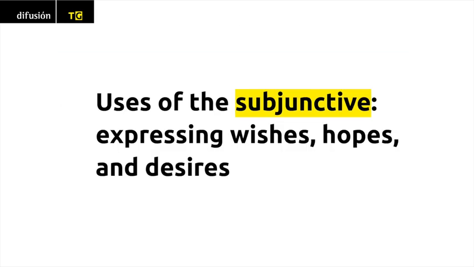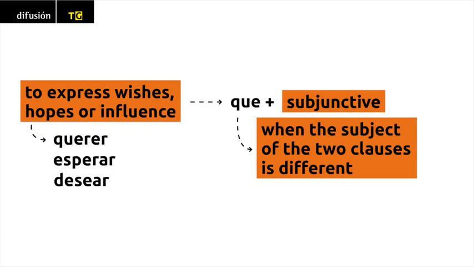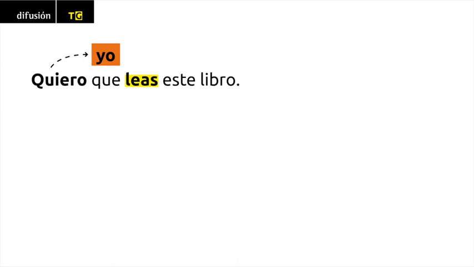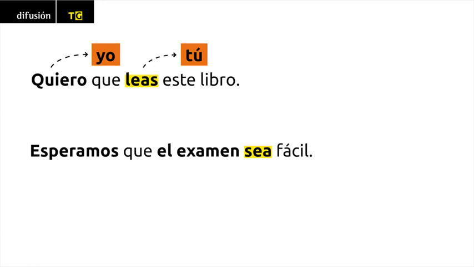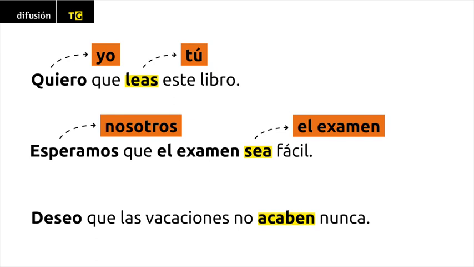Uses of the subjunctive. Expressing wishes, hopes, and desires. Remember that with many expressions that are used to express wishes, hopes, or influence, with verbs such as querer, esperar, desear, we use que plus the subjunctive when the subject of the two clauses is different. Quiero que leas este libro. Esperamos que el examen sea fácil. Deseo que las vacaciones no acaben nunca.